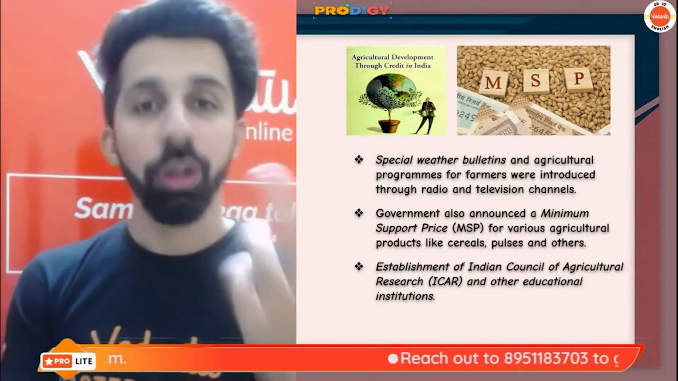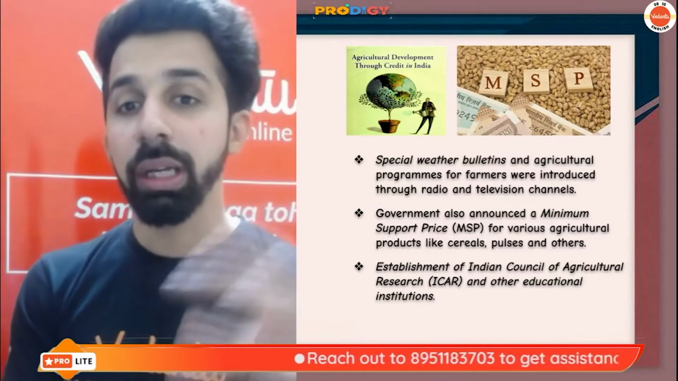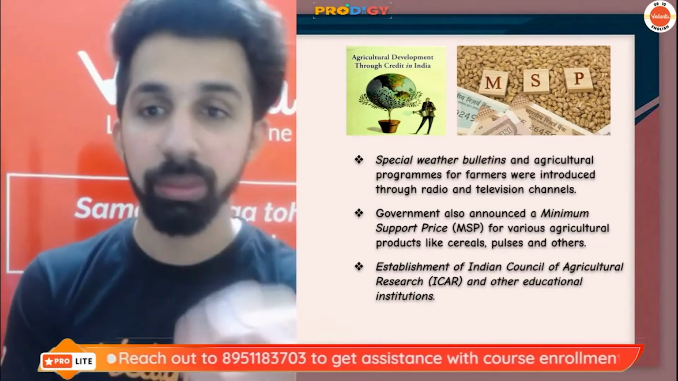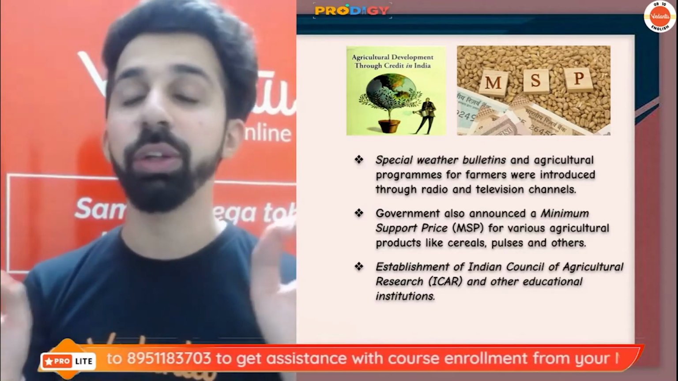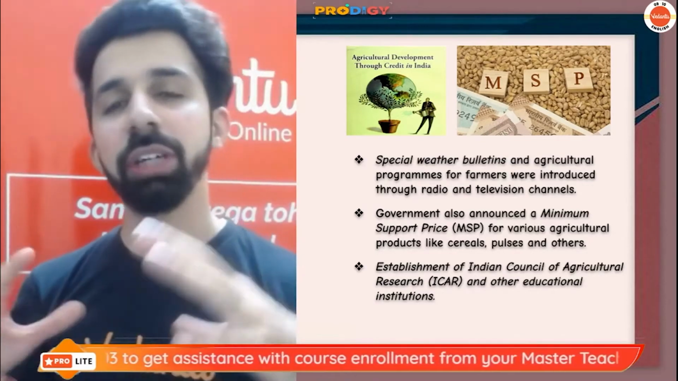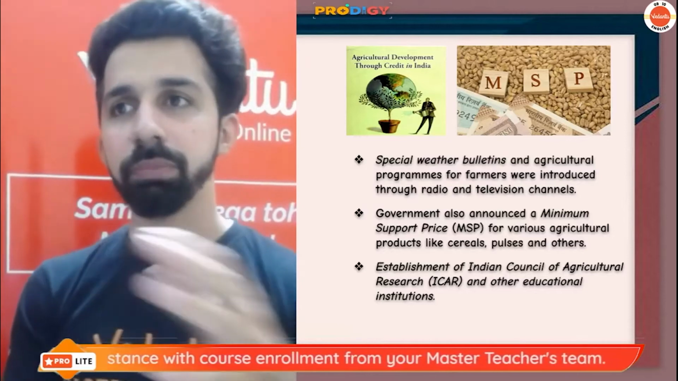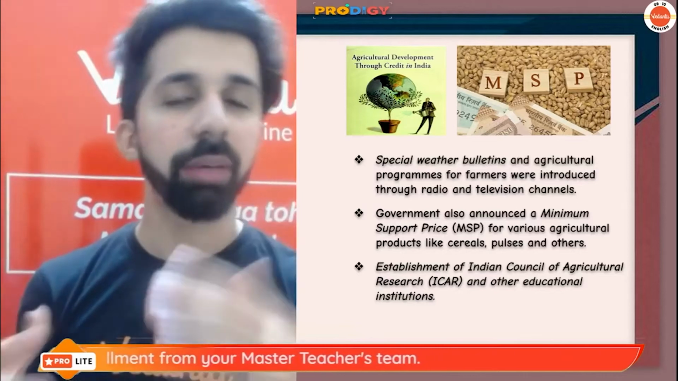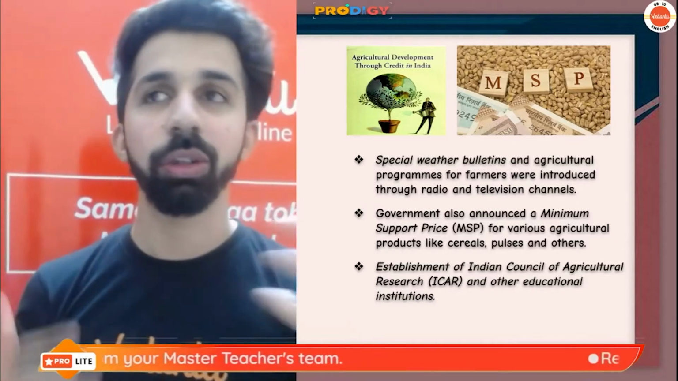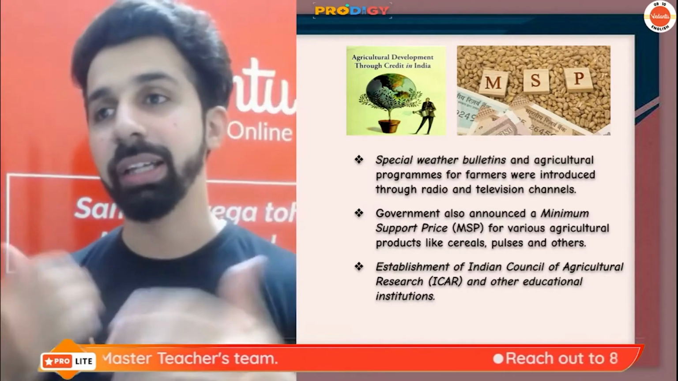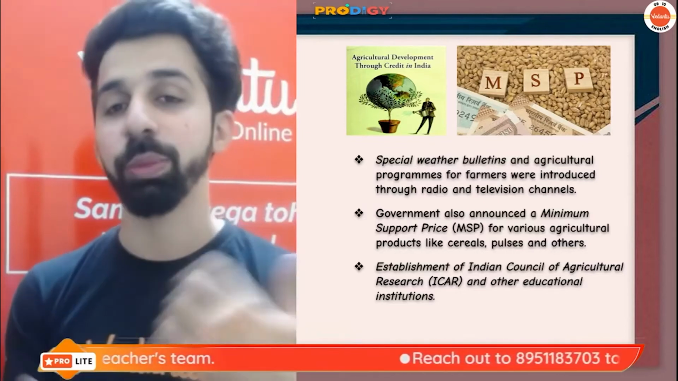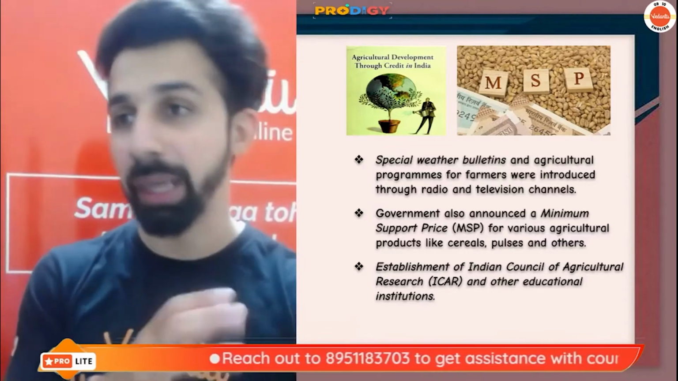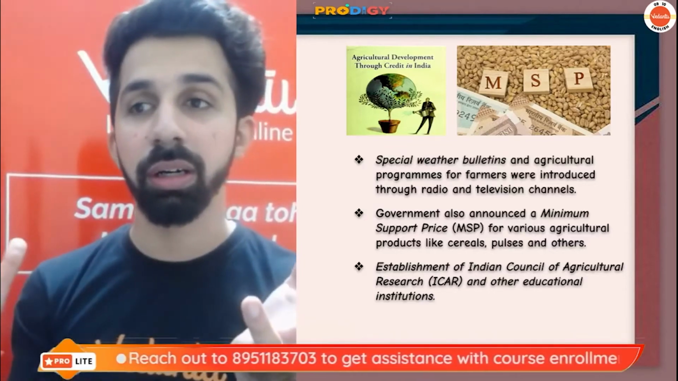Not only this, we have many more, like special weather bulletins and agricultural programs for farmers were introduced through radio and television channels. Special weather bulletins, guys, what is this? This was basically started by the government so that the farmers should get timely updates on the weather conditions, so that they can act accordingly and take proper measures. Okay, if there are any weather conditions which might hamper their produce. All right.